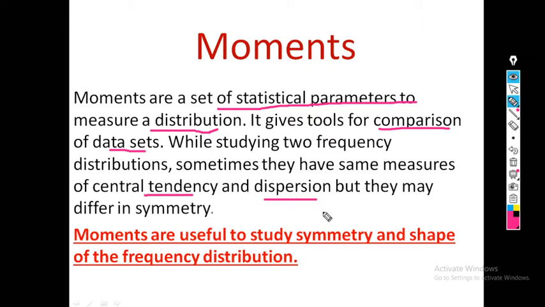So when all these values are the same, we cannot compare the two data sets using measures of central tendency and dispersion. In that case, we require moments. So when measure of central tendency and dispersion fail, we go for the moments.